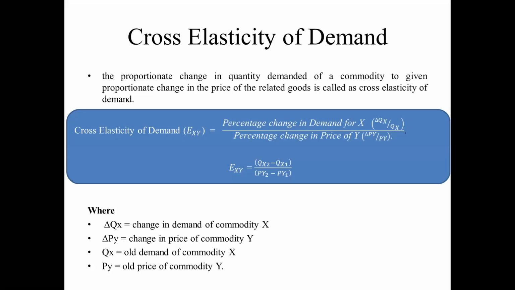The cross elasticity of demand is EXY equal to QX2 minus QX1 by PY2 minus PY1, where delta QX is the change in demand of commodity X, and delta PY is the change in price of commodity Y, and QX1 is the old demand of commodity X, and PY1 is the old price of commodity Y. This is called cross elasticity of demand.